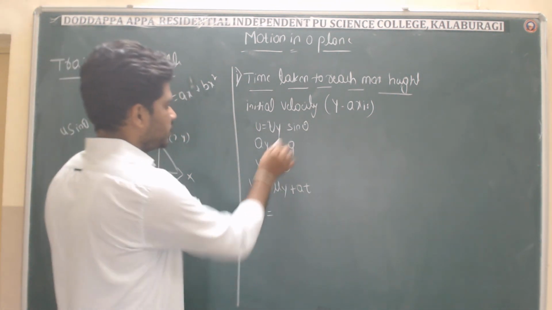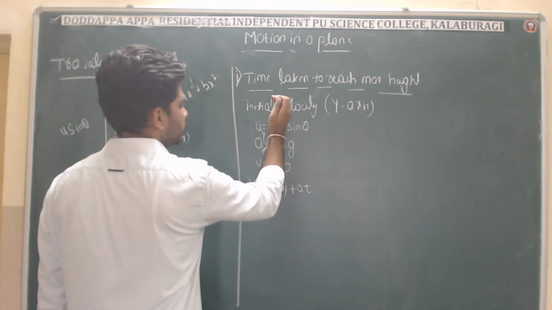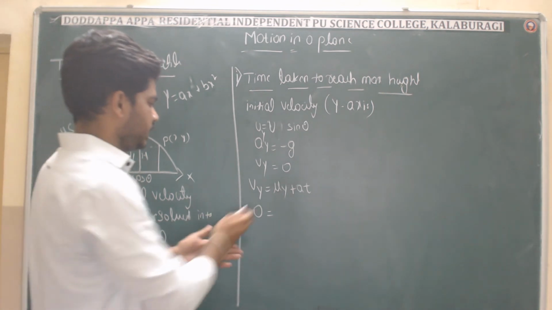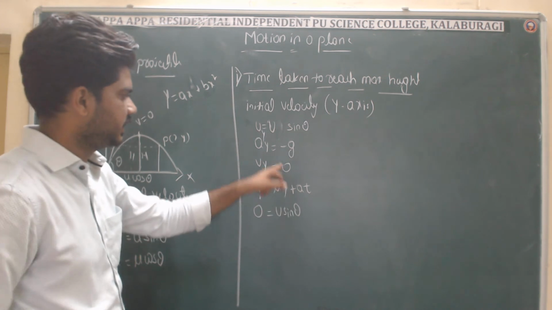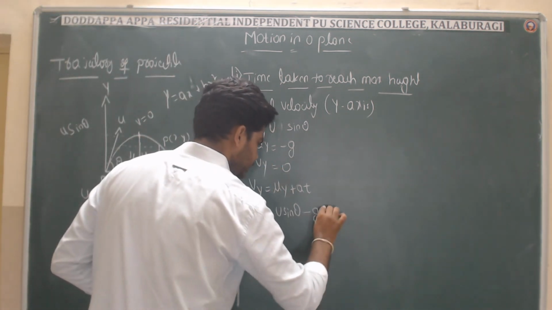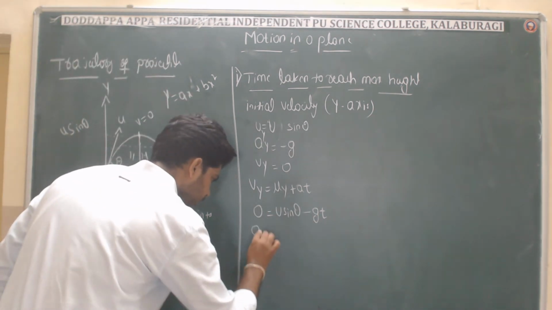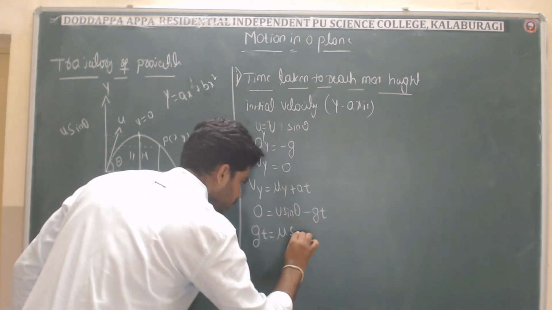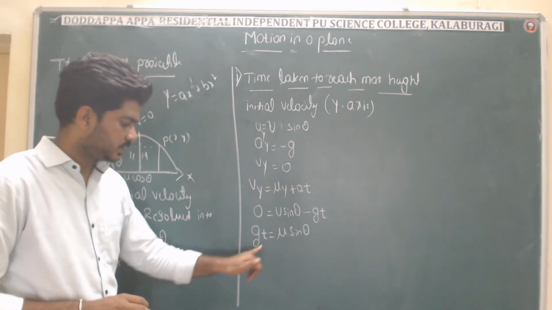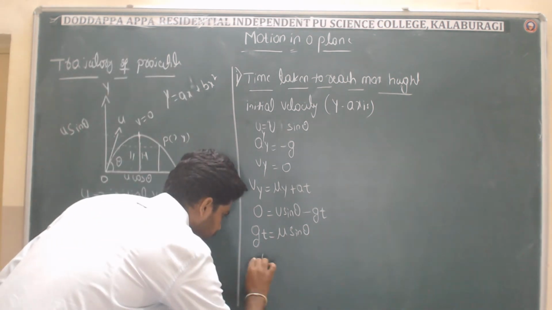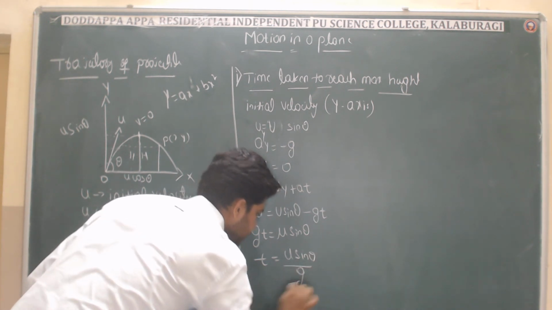Is equal to uy, and uy is equal to u sin theta. So uy is u sin theta, and a is minus g. Right, so bring minus gt to this side. So gt is equal to u sin theta. What we have to get is the value of t. So t is equal to u sin theta divided by g.